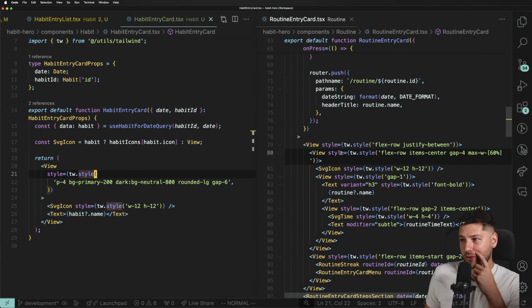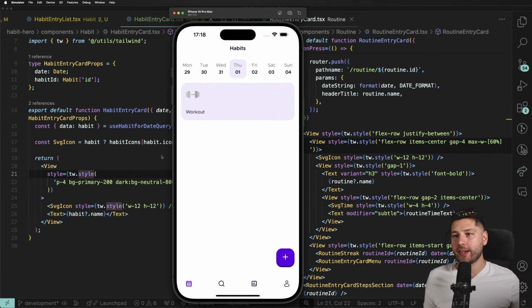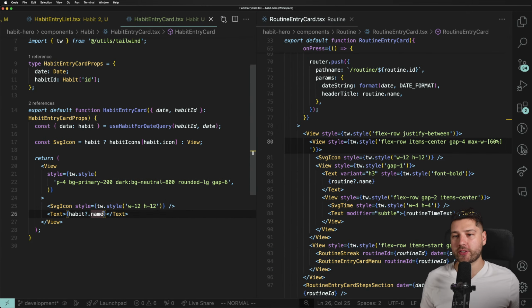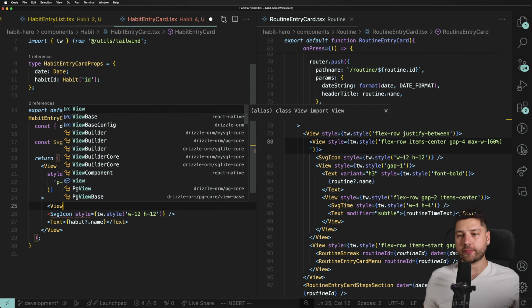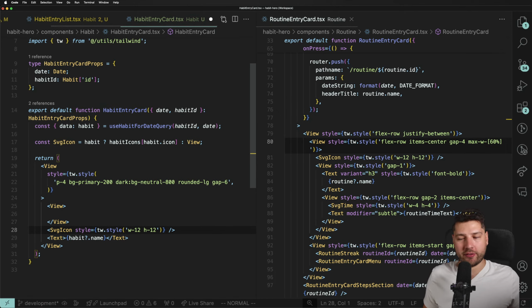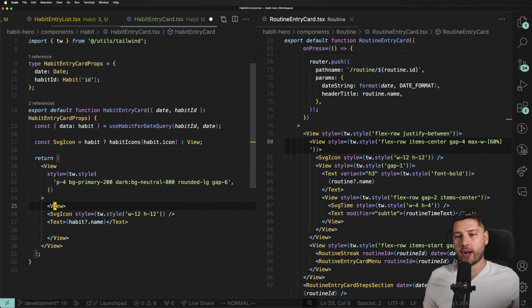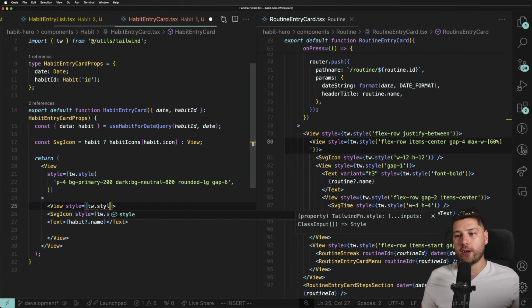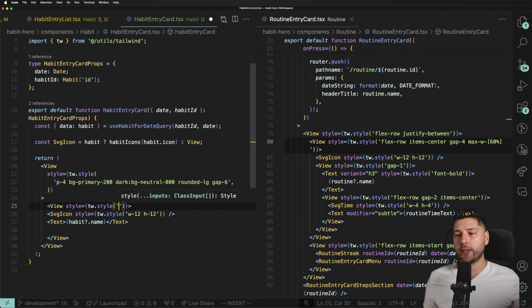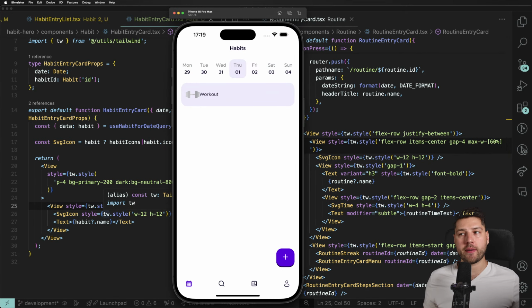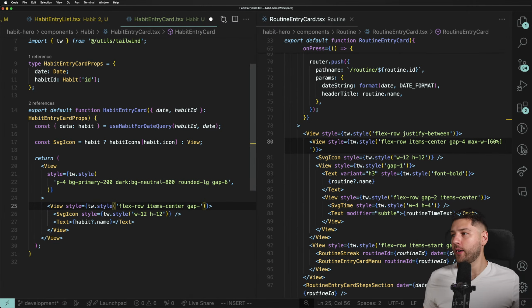Let's put some styles here. So first, I'm going to want to align the title over here with the icon, right? I think that makes a lot of sense. So we're going to create a new view, which again, view equals div in React, right? So that's React Native, this is React. And we're going to do style, that would be the same as class name in React, then tw.style, and then here we're going to pass our tailwind. I'm going to do flex row. We're going to do items center, and that should be enough. Boom. Oh yeah, and then we're going to do gap, what is it here?